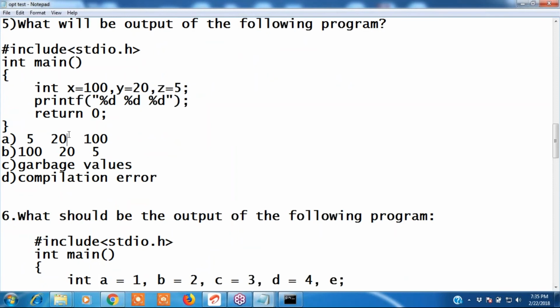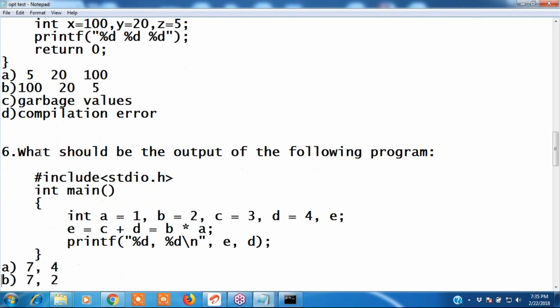Option B, option A. A or B or C? Garbage value, C. Garbage value C. Option A. Okay, the answer is A, option A is correct. Okay. Next, the sixth one.